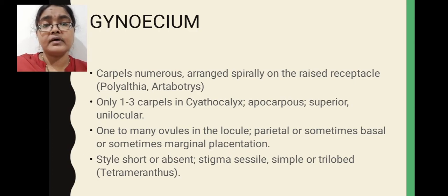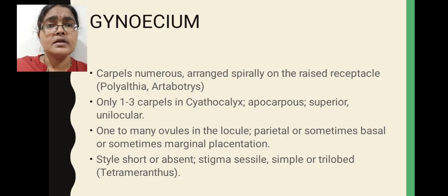Some members, for example Cyathocalyx, in this plant flower only 1 to 3 carpels are present, but commonly numerous carpels are present, more number of carpels are present. That is the common character. But rarely the Cyathocalyx plant flower possesses only 1 to 3 carpels. Carpels are apocarpous in nature. Apocarpous means carpels are not fused with each other. They are free in condition. That is called apocarpous condition.